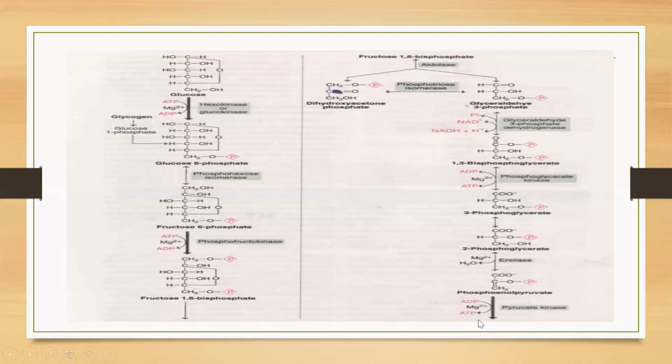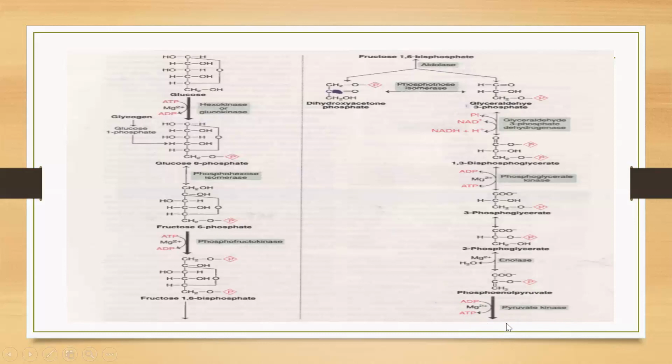Now this is the last step of the glycolysis, aerobic glycolysis. So the end product of the aerobic glycolysis is the pyruvate. So from glucose we get the formation of pyruvate, and here also 2 ATP molecules are formed from the 2 glyceraldehyde 3-phosphate molecules. And this is the third irreversible step in the glycolysis, and the enzyme used here is the pyruvate kinase.